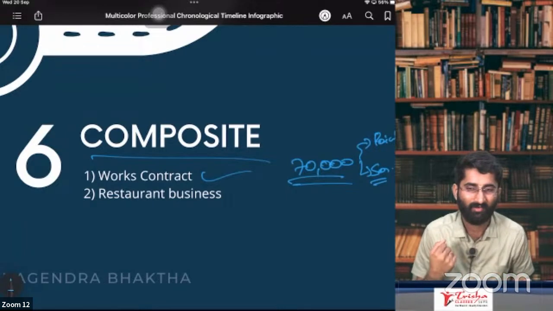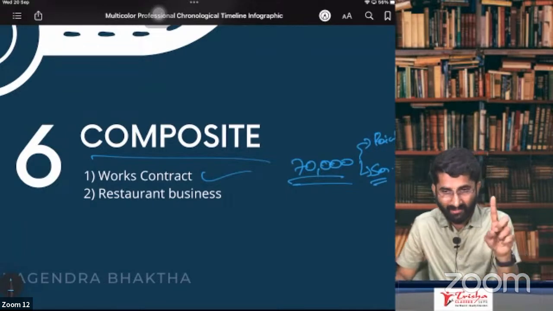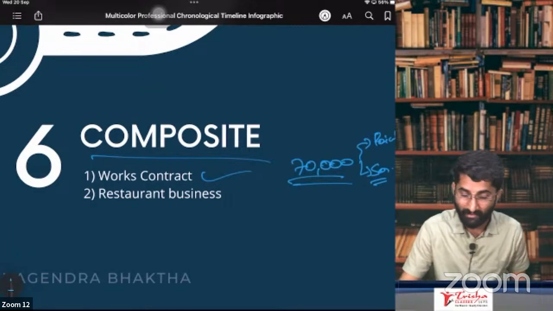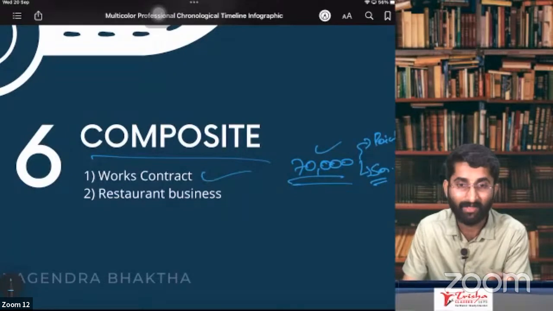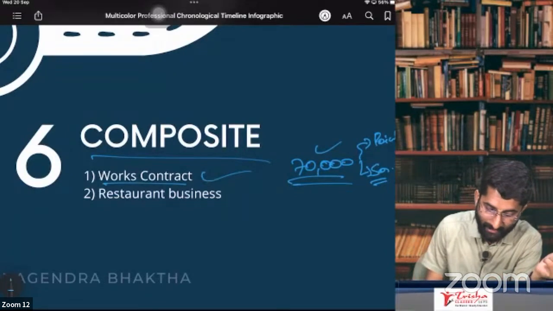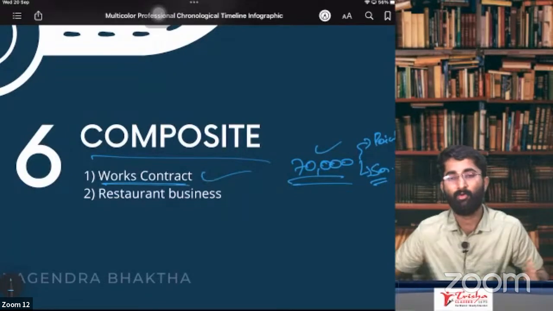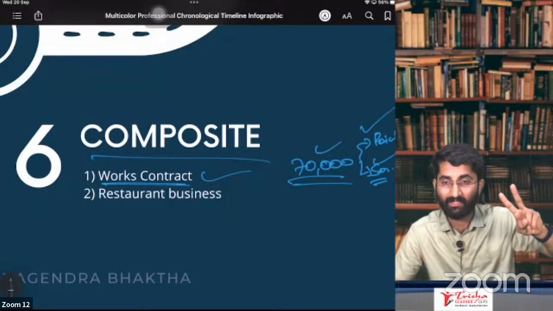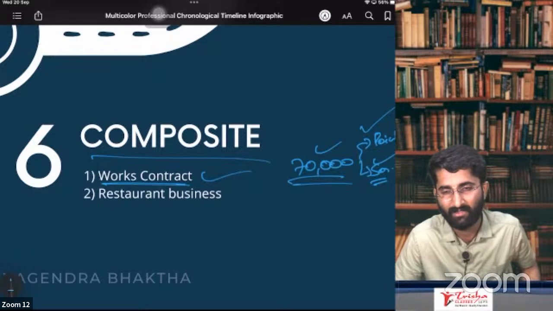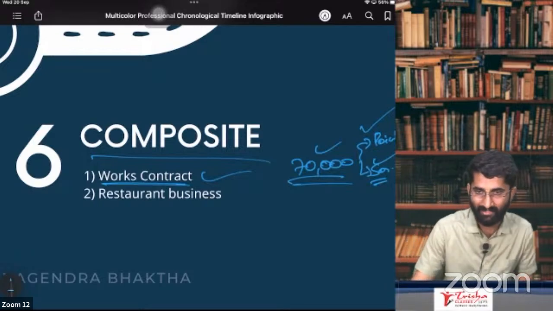So now, what happens in this case? Whether it is supply of goods or service, sir, it is supply of service. What you wanted was painting, not the paint. Not the paint, you wanted painting, no? That's why any work which is done on the immovable property, which involves goods as well as service, will be considered as supply of service. It's a works contract. It is supply of service.